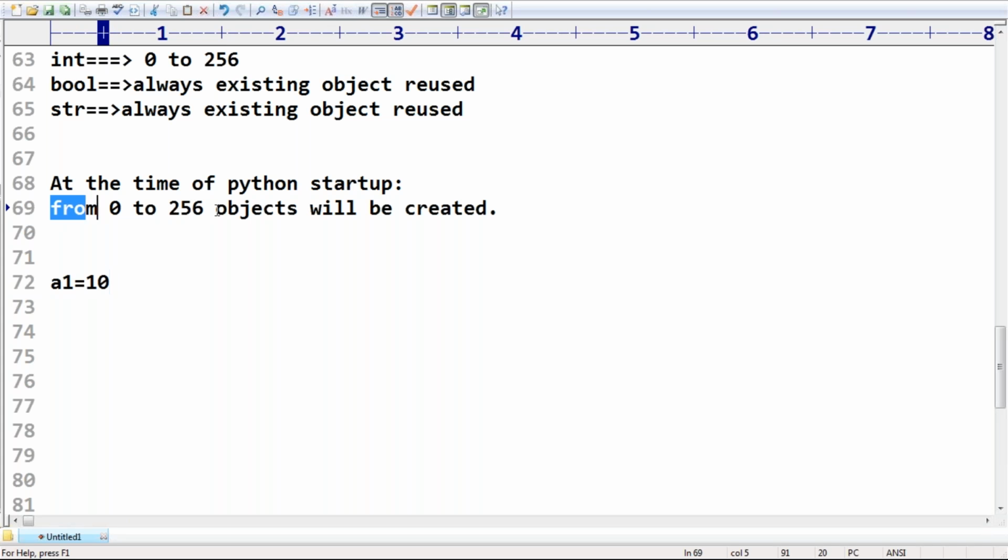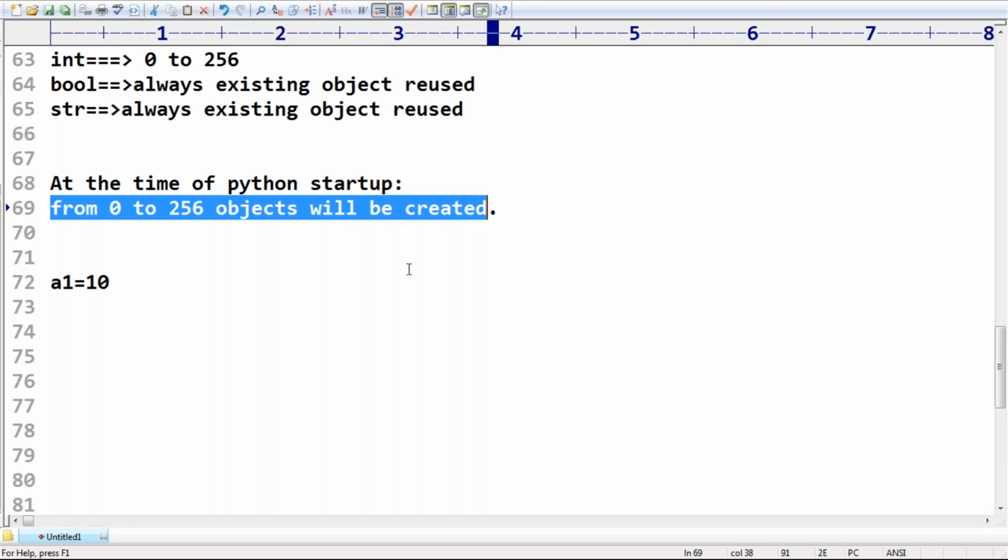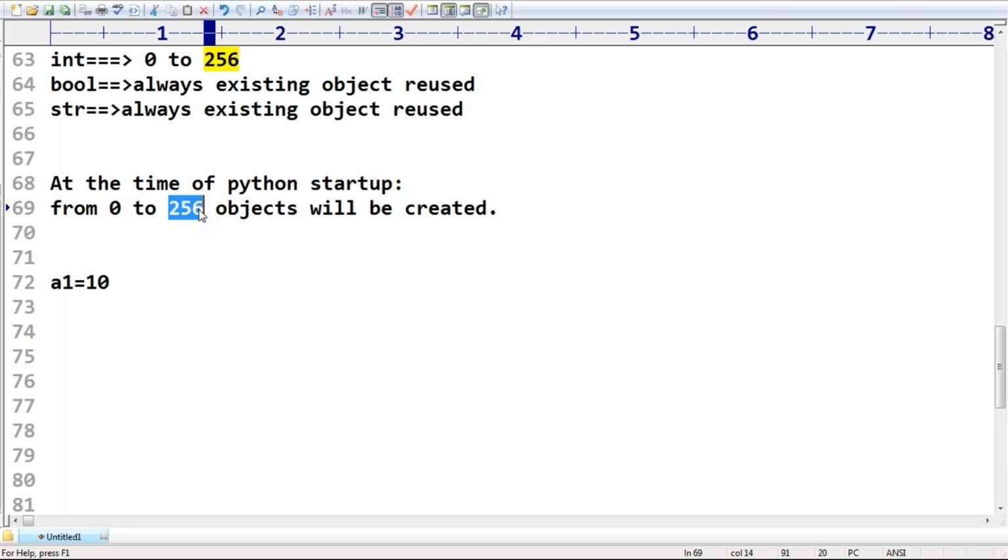When will these objects be created? At the starting, at the time of Python startup only, these objects will be created. So in total, 257 objects, no big memory.